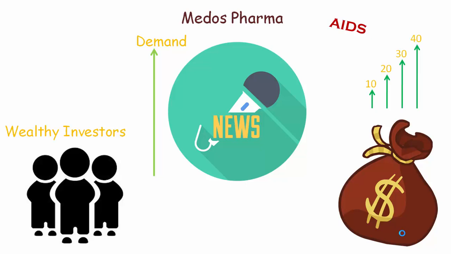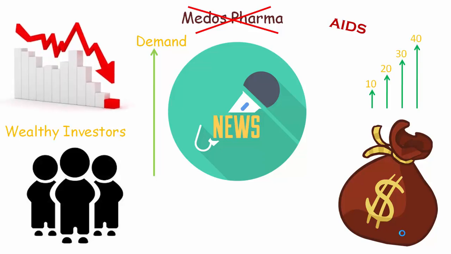Whereas if the same news takes a U-turn, and the media says that the company's medicine contains some sort of contaminated chemicals and is rejected by the Food and Drug Administration, which could result in billions of dollars of losses because the company invested a lot of money making this medicine, then this news would lead to the stock price crashing, because now there's no demand. No one wants to buy that stock, and why should they? The news due to which the stock was rising is no longer true, and the company is also expected to face millions of dollars in losses.